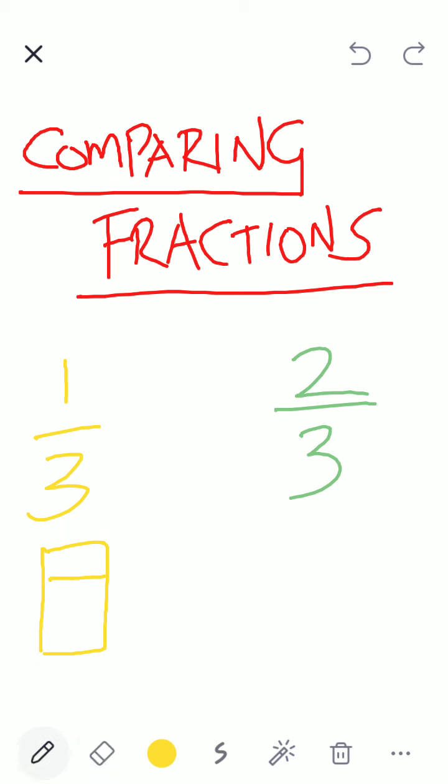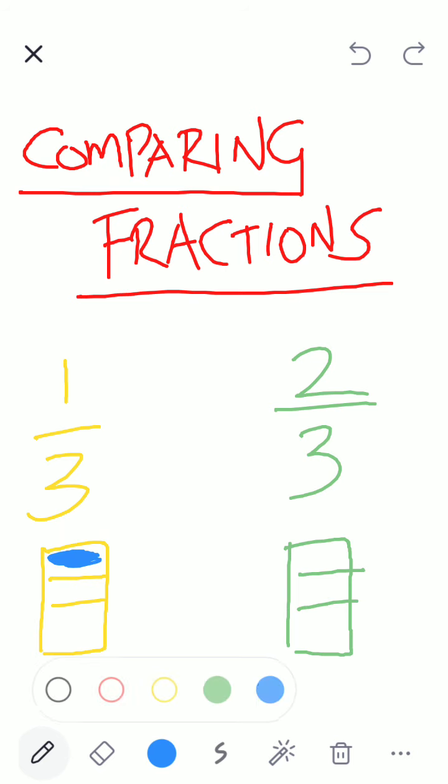Total 3. 1, 2. And I took one piece. In 2 by 3, I have the same chocolate, divided into 3 equal parts, and I took 2 pieces. Which is greater? 2 by 3 is greater, Subhashri. If I give you one piece and I give somebody else 2 pieces, 2 by 3 is greater. Correct?